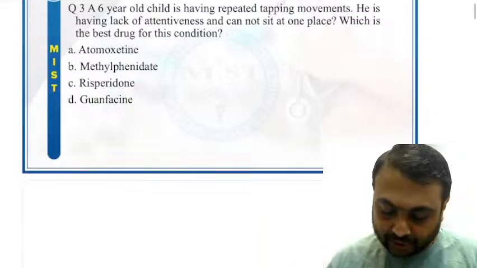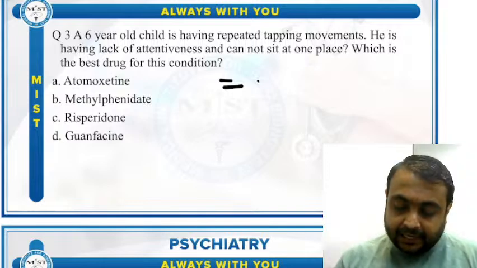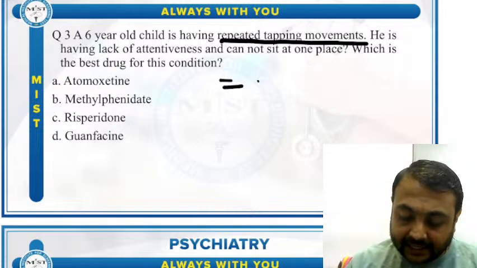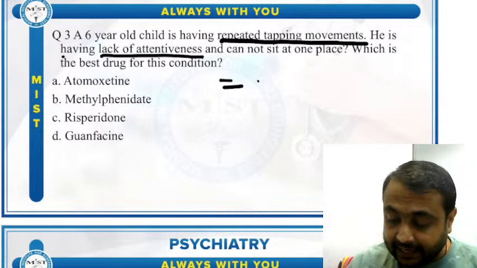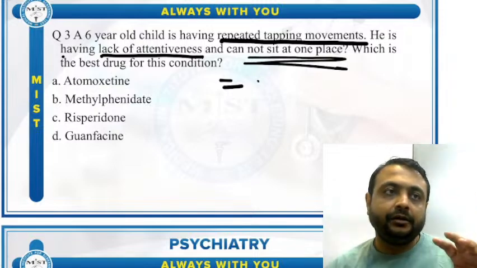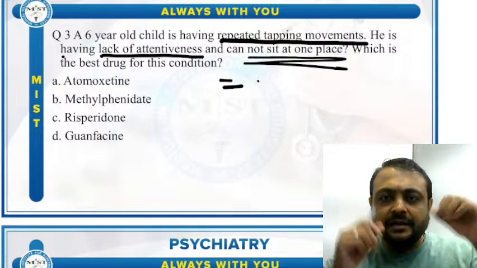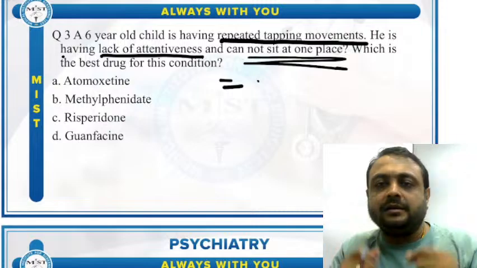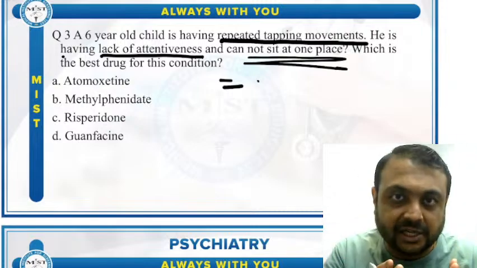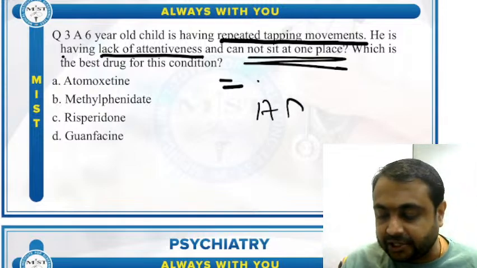Okay, let's see another question. Again, it is a very simple question. A 6-year-old child is having repeated tapping movement. He is having lack of attentiveness and cannot sit at one place. It means the child is very overactive, moving here and there, tapping continuously. Inattentive means there is a problem in focusing attention, and the child is very hyperactive. So this is a case of ADHD.